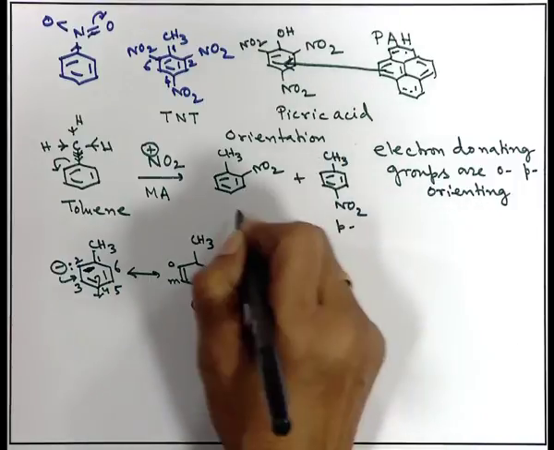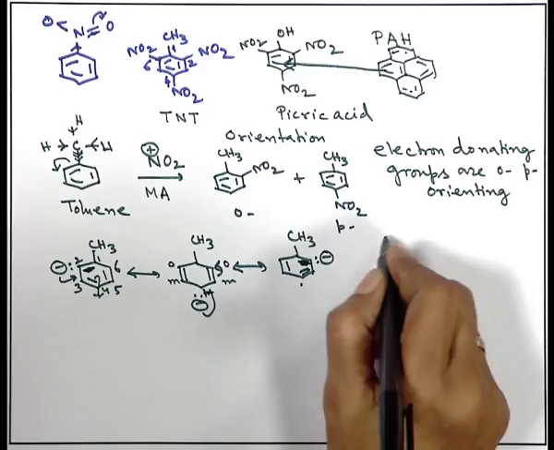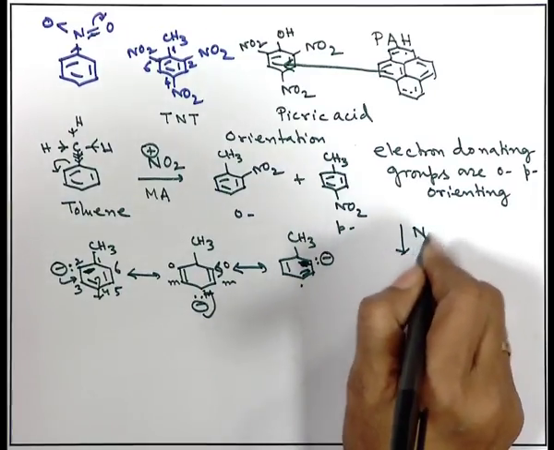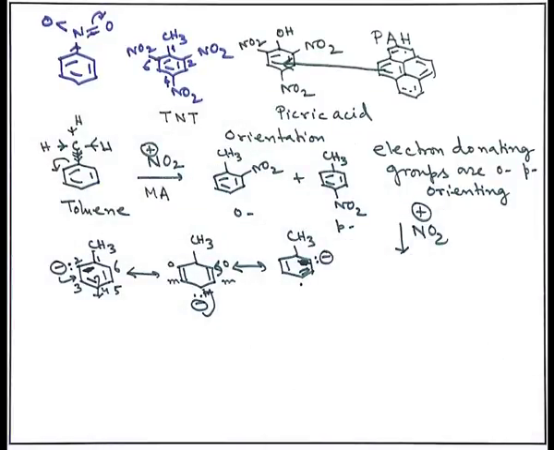So, this is para, this is ortho, a mixture of ortho and para substituted products, and the amount of ortho and para depends on several factors. One of the interesting features is the steric factor and the reaction condition. But if we do further nitration, then what will happen? That means, to this, if I put one more nitro group, NO2 plus, that means a sufficient amount of mixed acid.